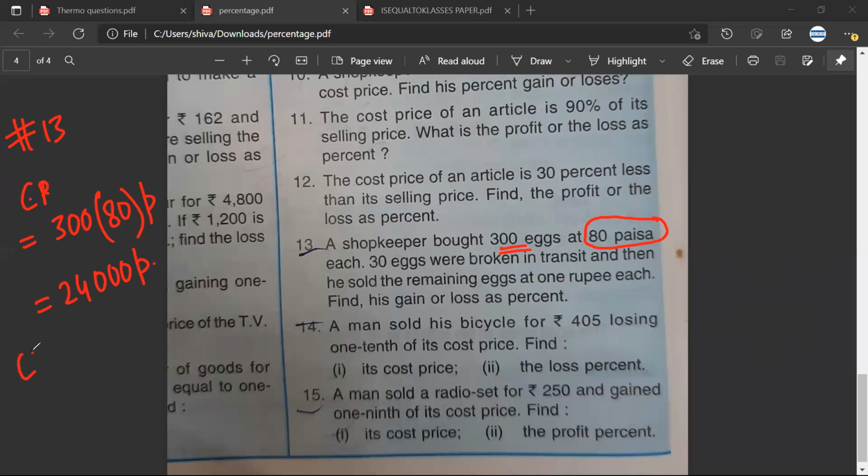Mr. Aryaman is saying that you should convert this 24,000 paise into rupees by dividing by 100, and therefore the cost price would be rupees 240. Mr. Aryaman, is it correct? Yes. Mr. Satya, is it correct? Yeah, sir. What Mr. Aryaman is suggesting is that you can convert it. If you don't want to convert, there is no problem.